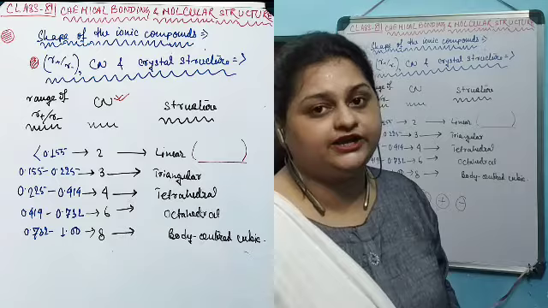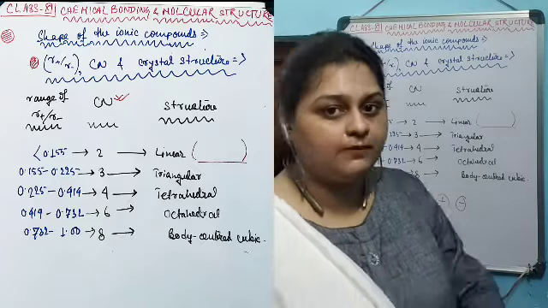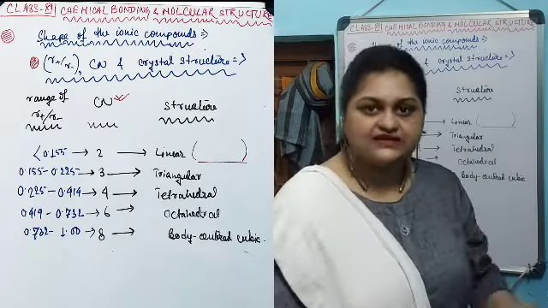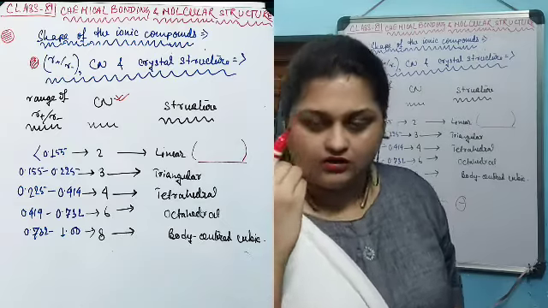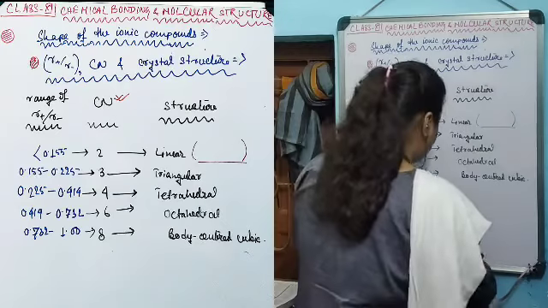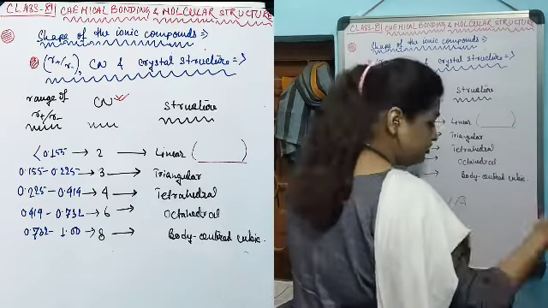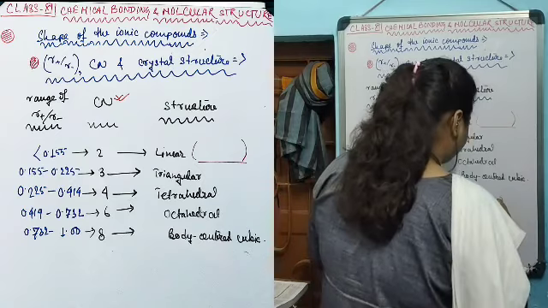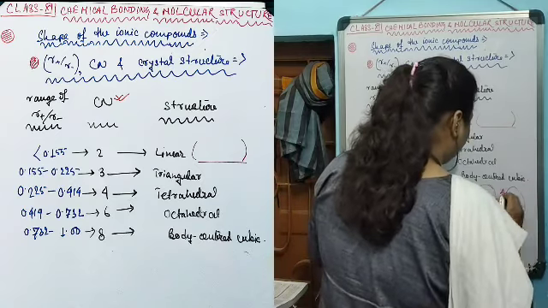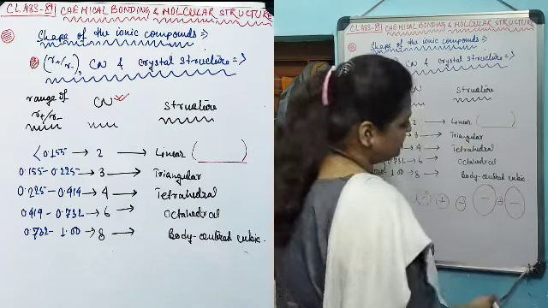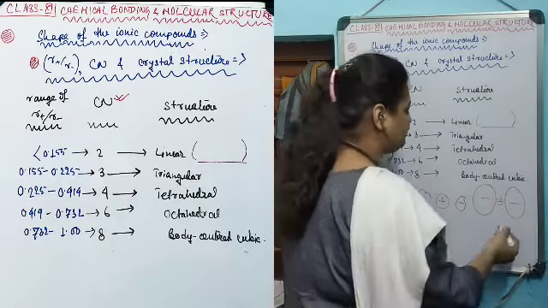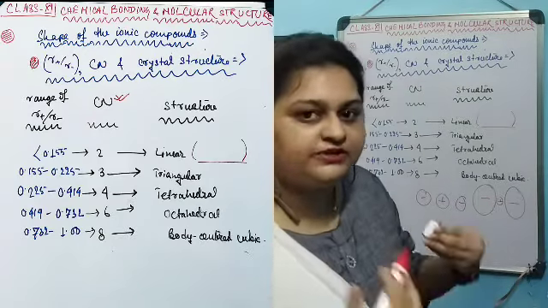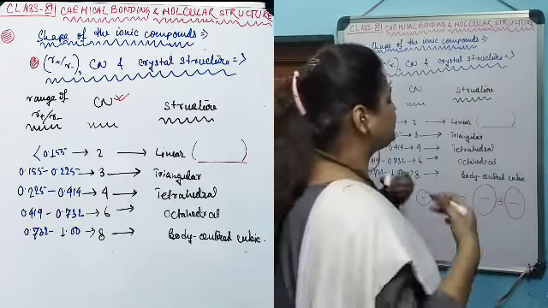The size of the cation is extremely small compared to the size of the anion. As a result, that extremely small cation cannot attain more than 2 anions, because if you place another anion, the amount of repulsion faced by these three similarly charged anions will be extremely high.